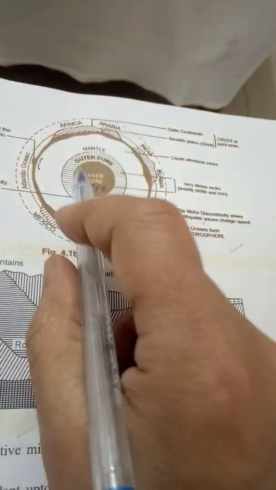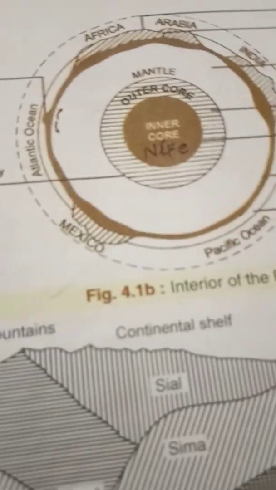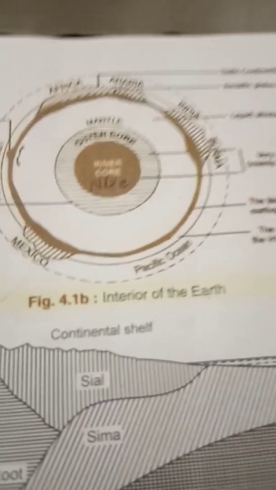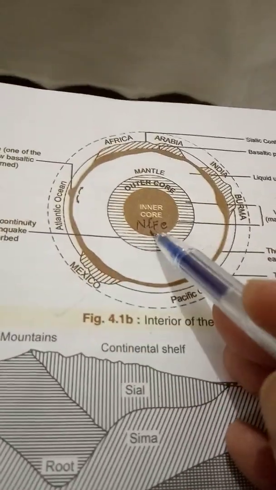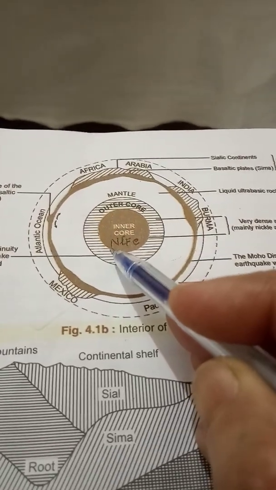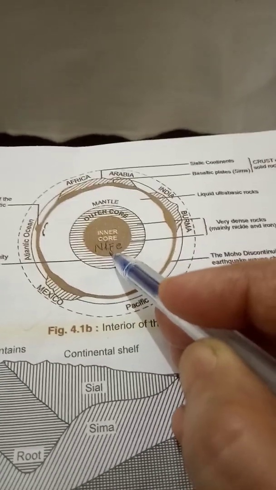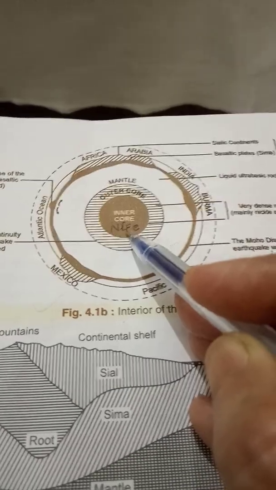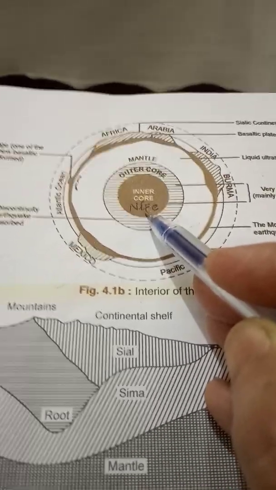Now the innermost layer of the earth is the core. You can see the innermost layer, the core, also known as Nife. If you look at this layer, the innermost layer lying in the center of the earth is known as the core, also called the barysphere. It is composed mainly of iron and nickel. That is why it is called Nife: Ni for nickel and Fe for iron. This composition is responsible for the earth's magnetism.